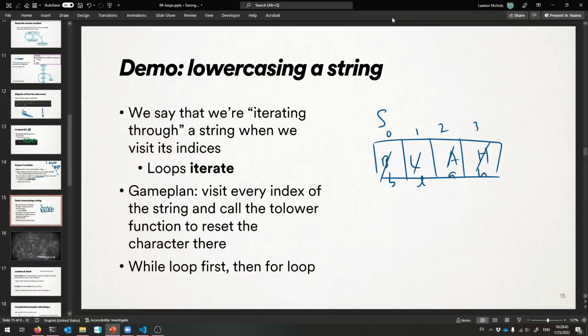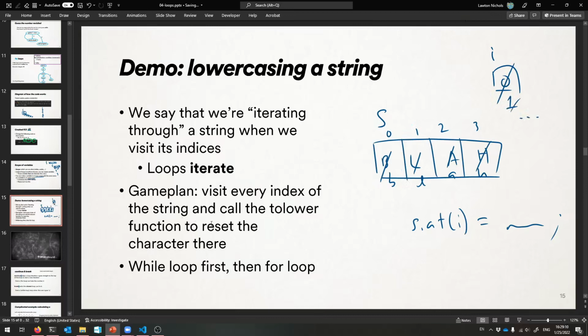So we can make a loop that does this, that iterates through every possible valid index of S. I can start at 0, that's my index, and I can make I 0, and then set S at I to be the smaller form of that, and then I'll increment I. And now I can work on this index and keep going. Does that make sense?